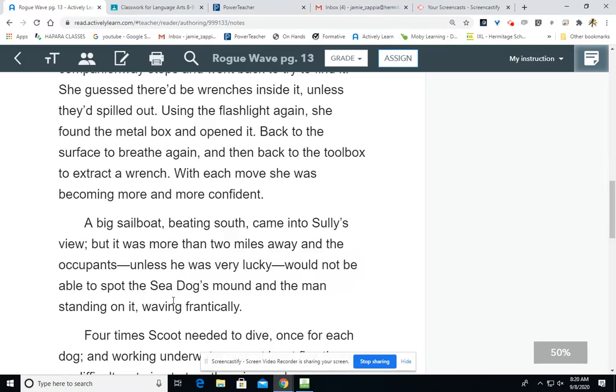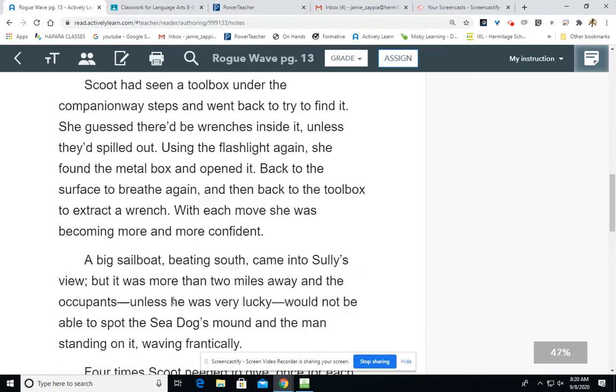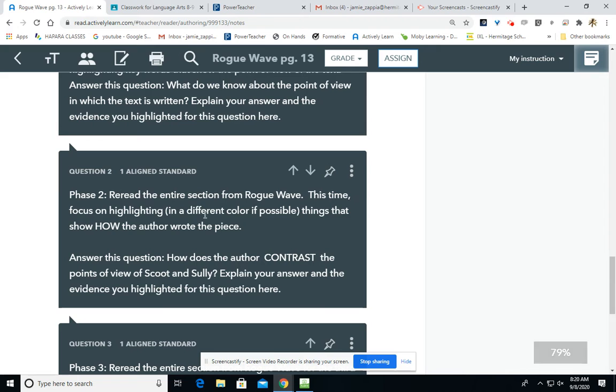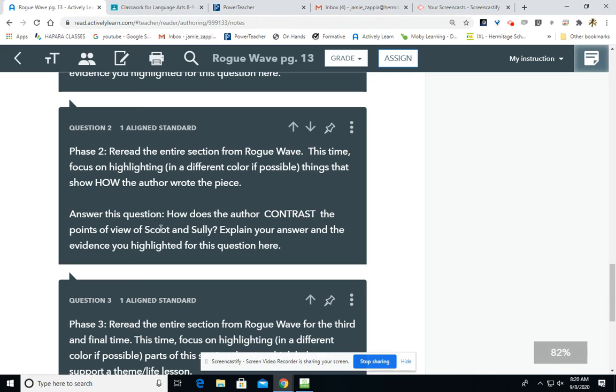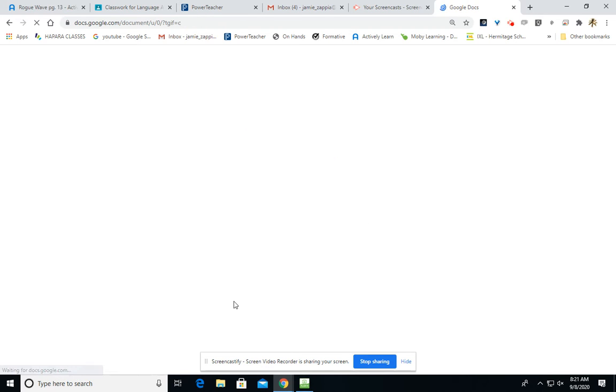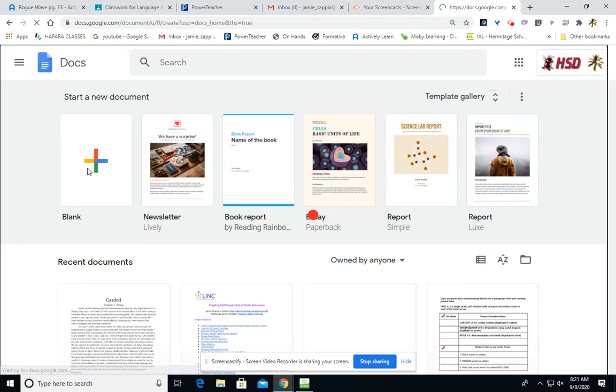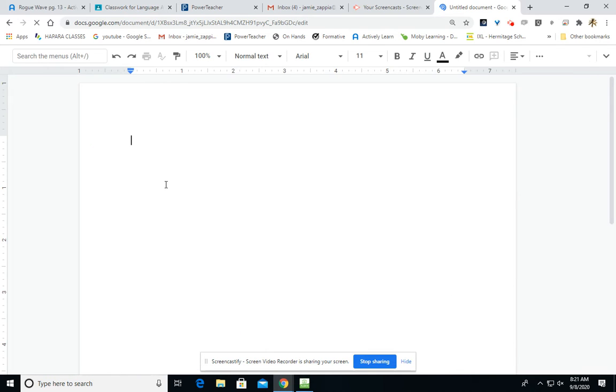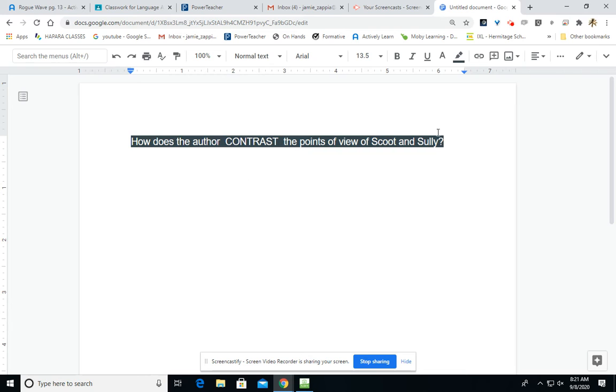In phase 2, remember, you go back and reread that section. This time you're rereading that section looking for how the author wrote it. In this case, I want you to look at how the author contrasts the points of view of Scoot and Sully. As we look at this idea, we really are looking at multiple literary topics. Within this question, you're being asked to look for a couple things.